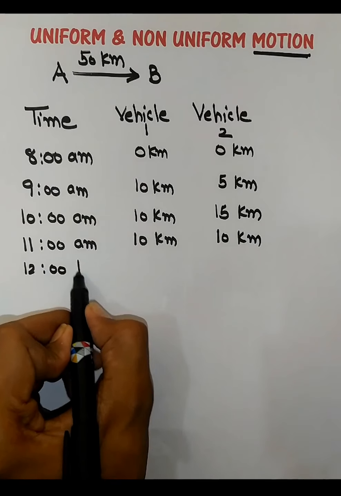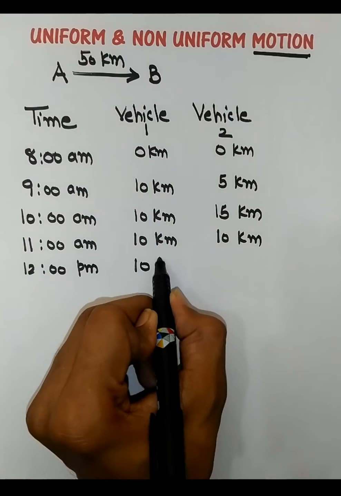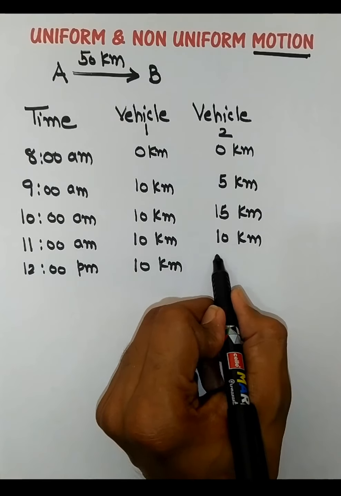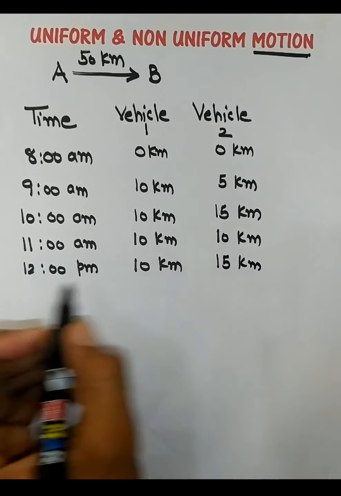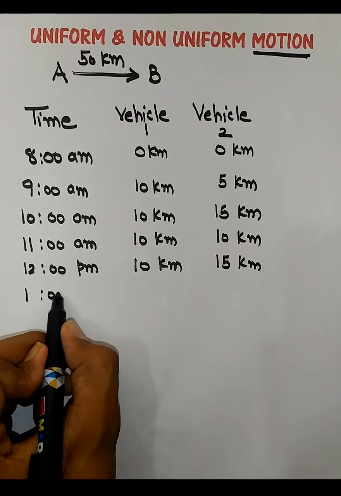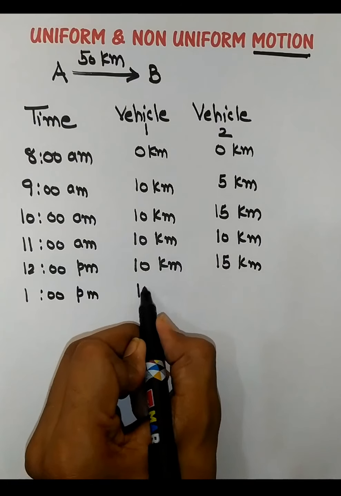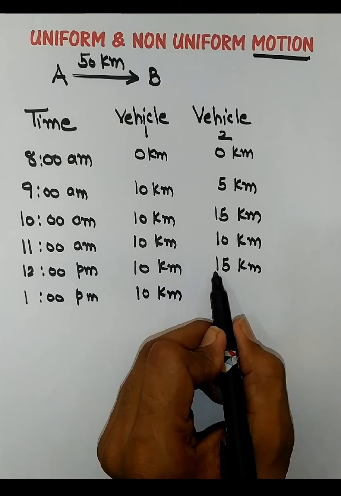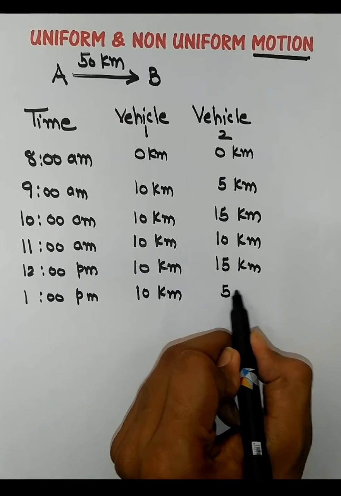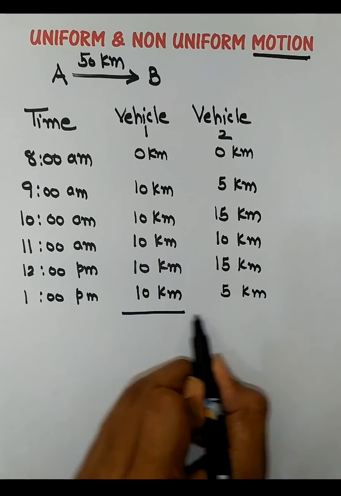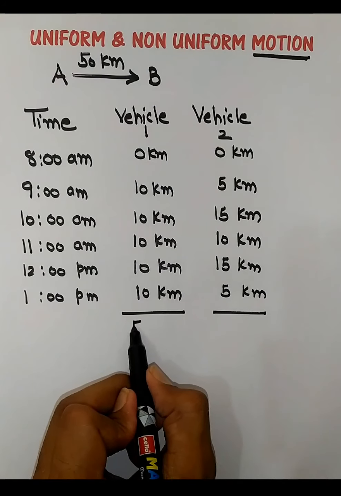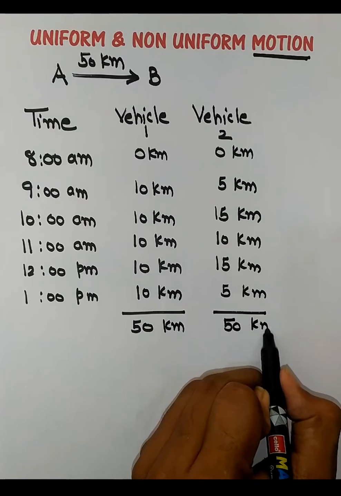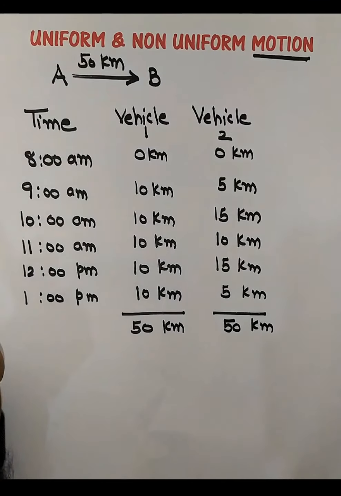At 12 p.m., vehicle 1 again moves 10 kilometers, and here we have 15 kilometers. At 1 p.m., finally this object moves 10 kilometers and this object moves 5 kilometers, right? So if we see, both the vehicles have completed 50 kilometers, right? So they have reached from A to B.